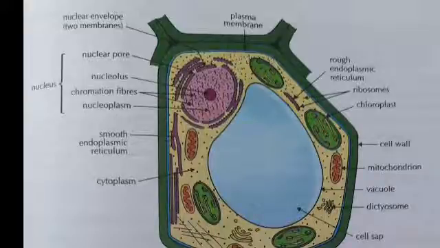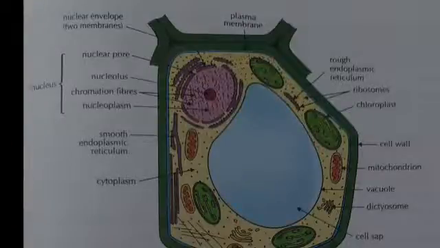They provide green color to the leaves and help in photosynthesis. Mainly, they trap the sunlight and are involved in the process of photosynthesis. There are also leucoplastids, and chromoplastids are also present in flowers and fruits.